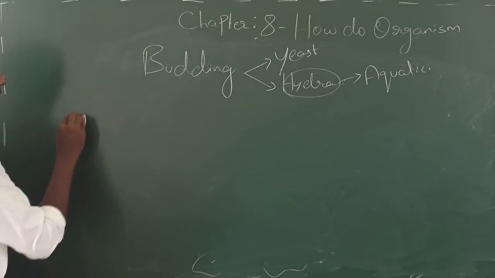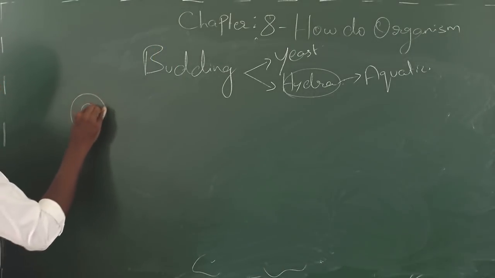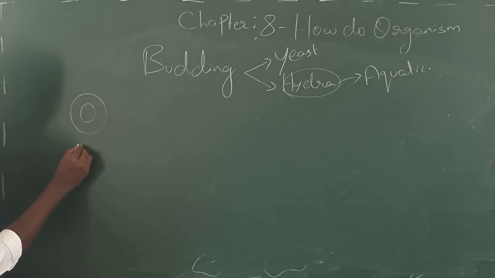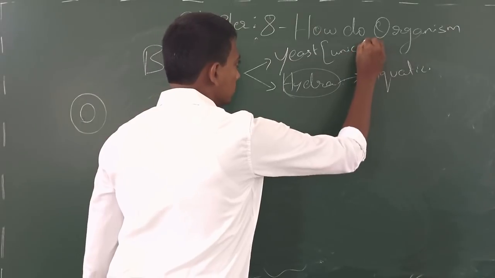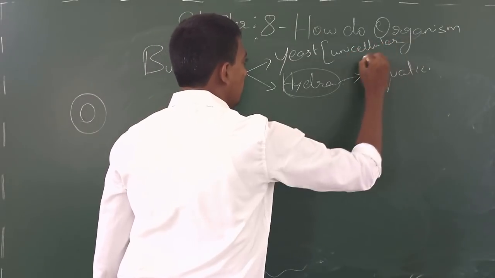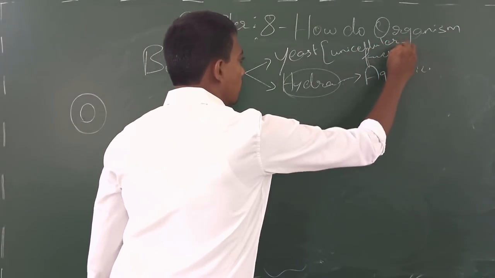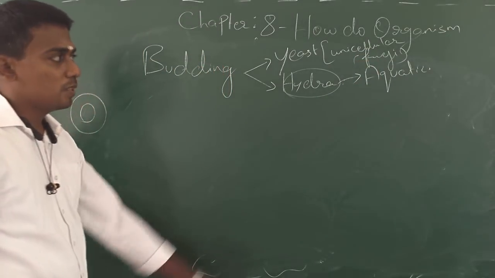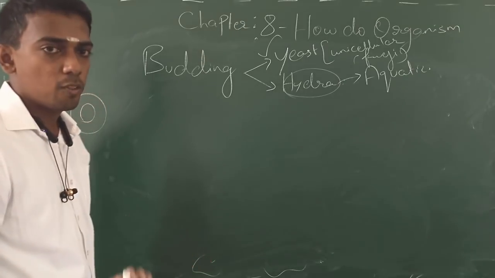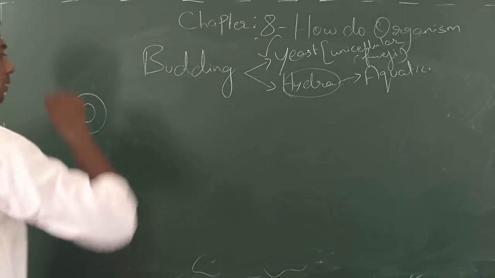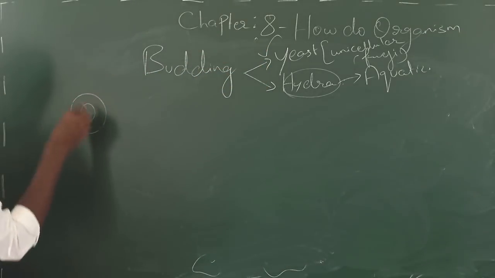You know that yeast is widely used in the baking industry, and yeast is a unicellular fungus. Most of the fungi are multicellular, the exception is yeast. So you can expect this very often in a GK question. So yeast is the unicellular fungus, and this is the structure of the yeast cell.